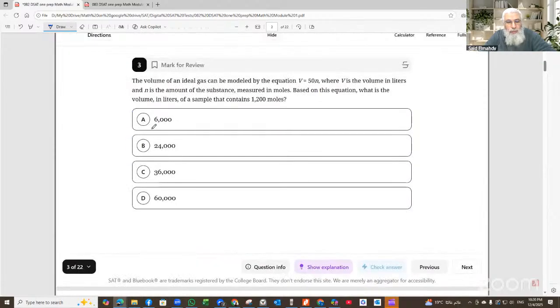Question number 3. The volume of an ideal gas can be modeled by the equation V equals 50N, where V is the volume in liters and N is the amount of the substance measured in moles. Based on this equation, what is the volume in liters of a sample that contains 1,200 moles? So this is N. So 50 times N, 50 times 1,200, this is 6,000.